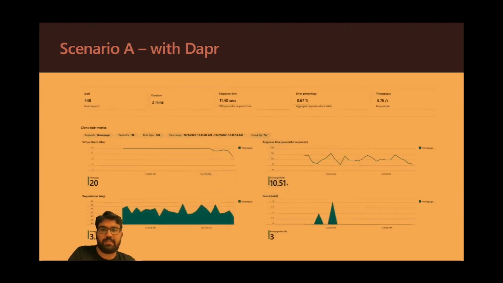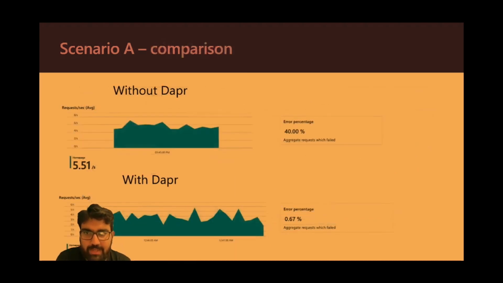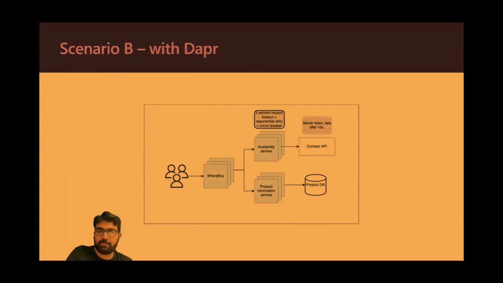So this is how the dashboard looks like now, and if you look at the error percentage, it's gone down to 0.67 percent. And a couple of interesting things here actually, and if you look at the next slide, this is a small comparison. So the error percentage is down from 40% to 0.67%. At the same time, one more interesting thing is that the requests per second has also come down, and this is because you do multiple retries, which means that for the same request you take more time because you're doing retries internally, and so the throughput decreases a bit. But yeah, this is a good comparison, and the error rate is really down from 40 to 0.67%.